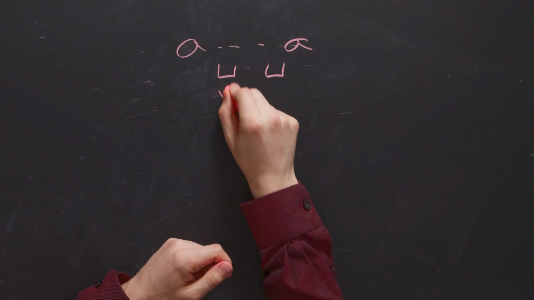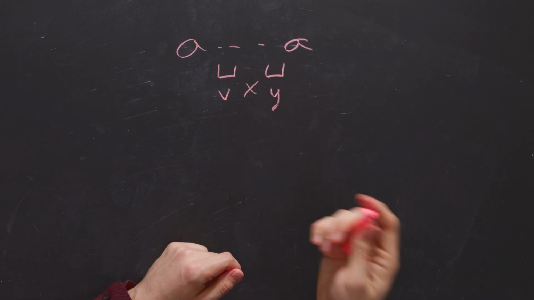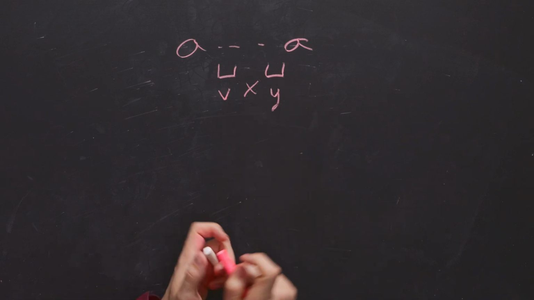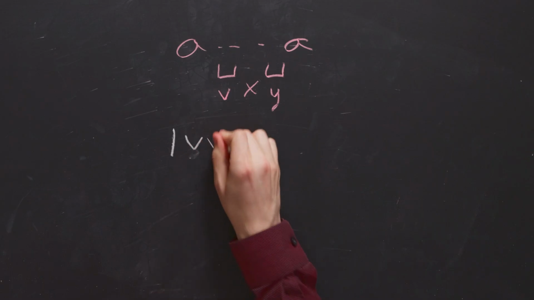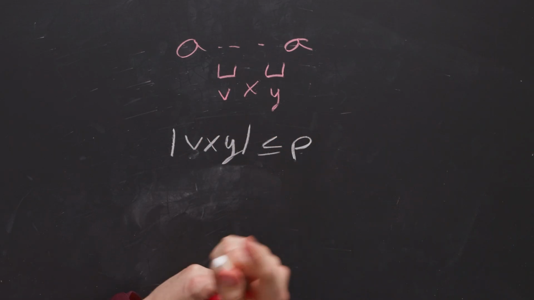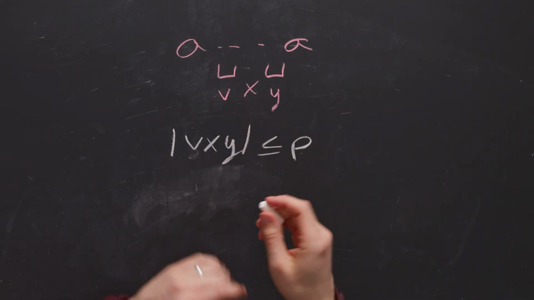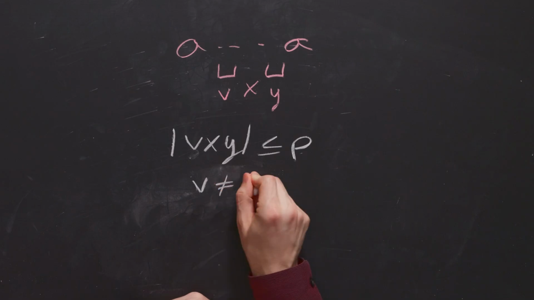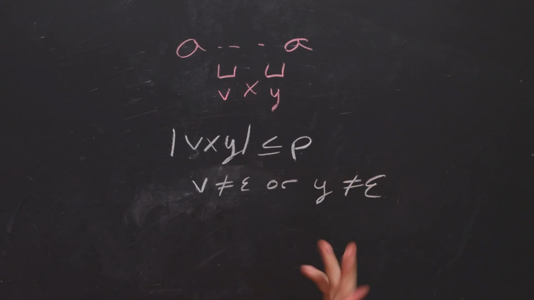So these pieces are called v and y, and there's a middle piece called x that is not being pumped. And the conditions state that vxy's length is at most p, and the length of v and y together, without the middle piece, is at least 1. In other words, v is not empty or y is not empty. It can't be the case that both are empty.